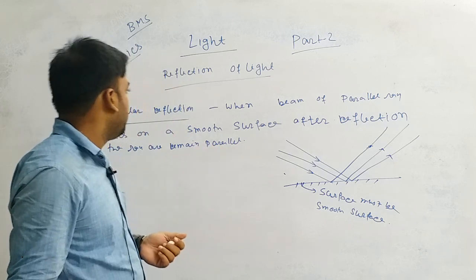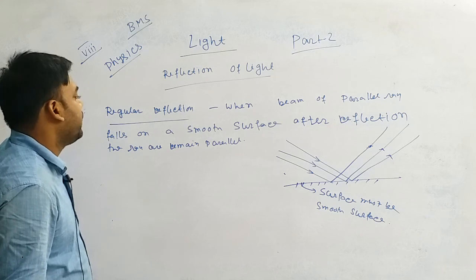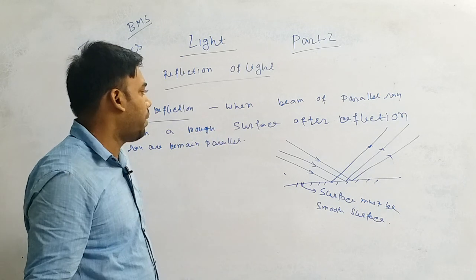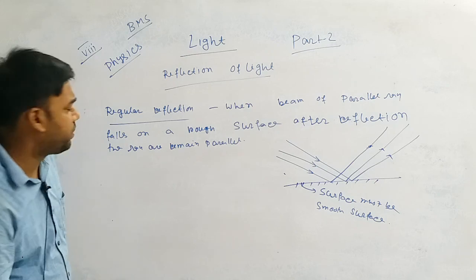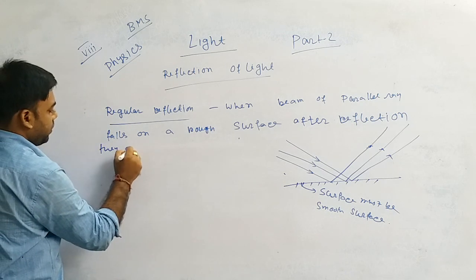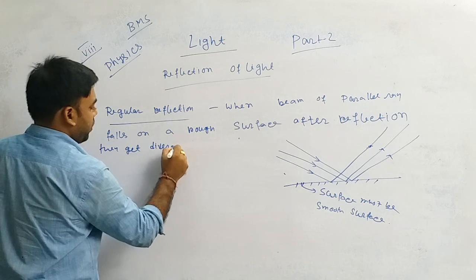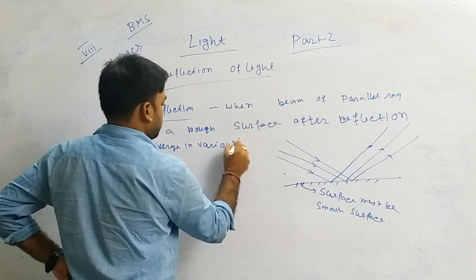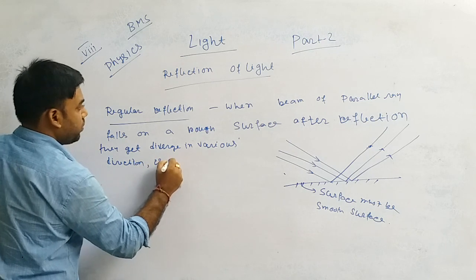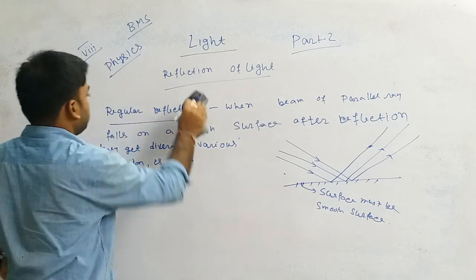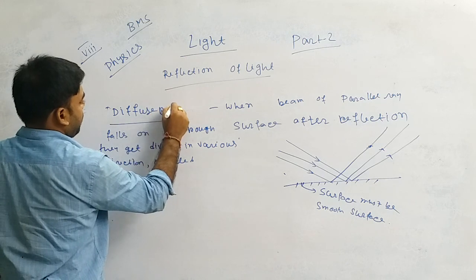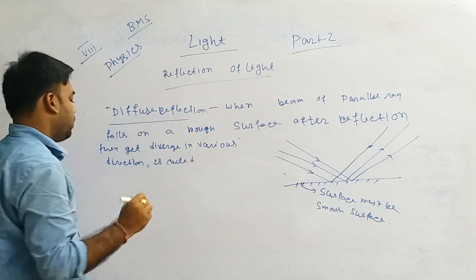But in the definition of diffuse reflection, when a beam of parallel rays falls on a rough surface, after reflection they get diverged in various directions. That is called diffuse reflection.